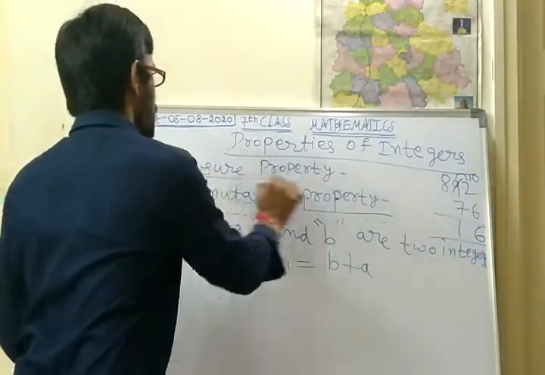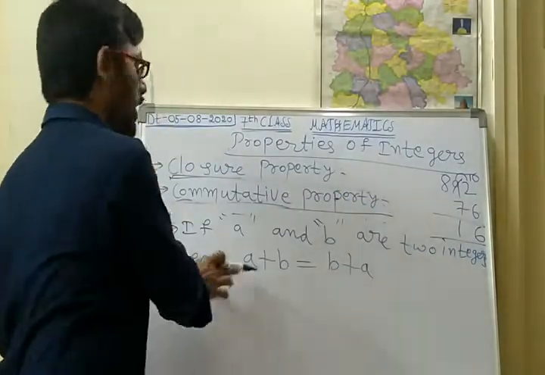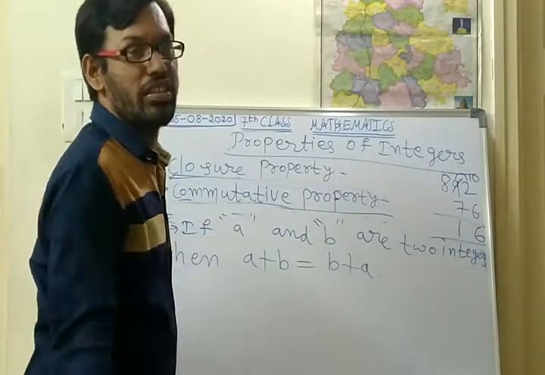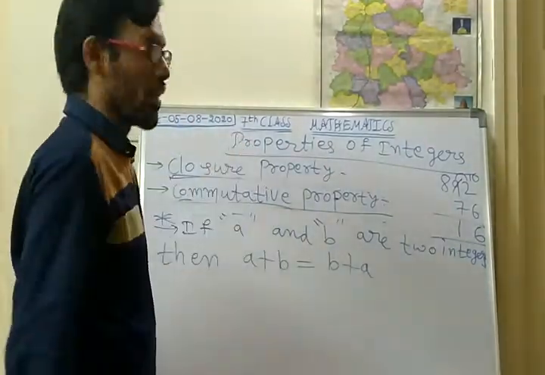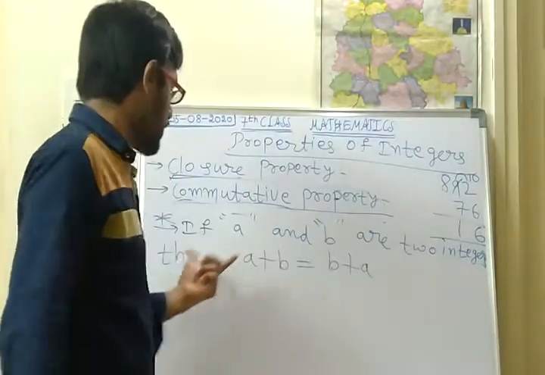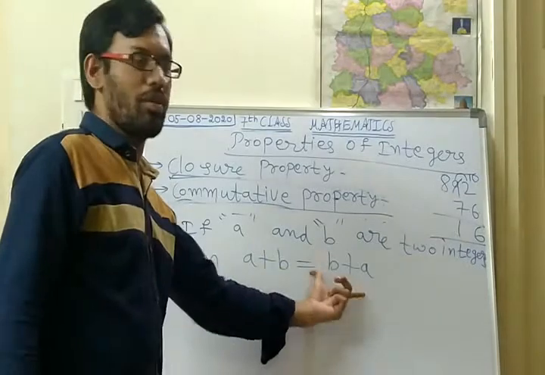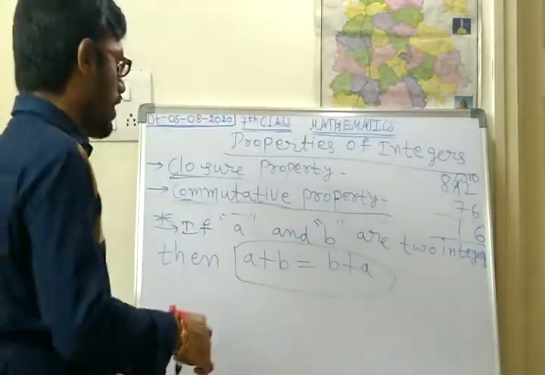So what is the statement of closure property? If a and b are two integers, a plus b is also an integer. So that is the closure property. So what is the commutative property? If a and b are two integers, a plus b is equal to b plus a. Okay. So two properties we have seen in today's class.